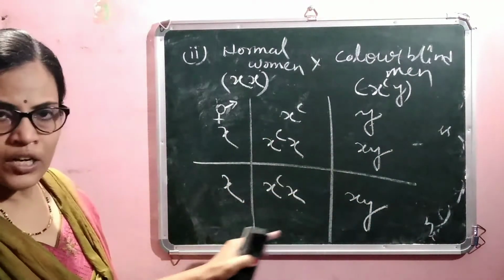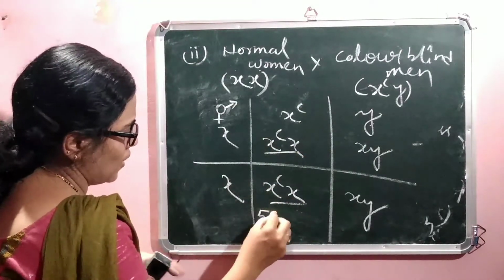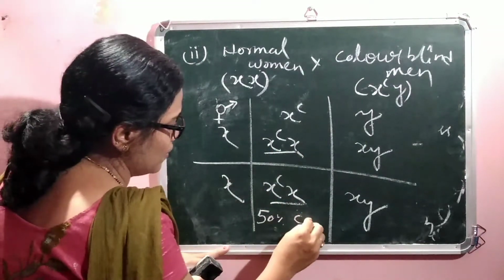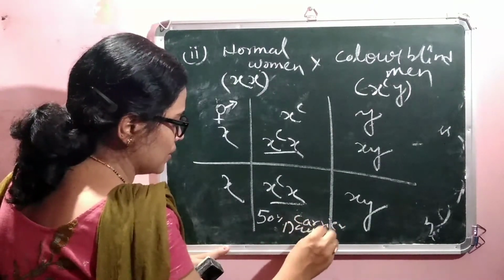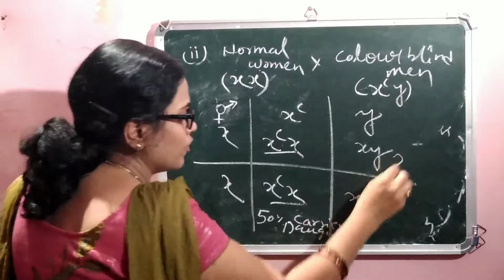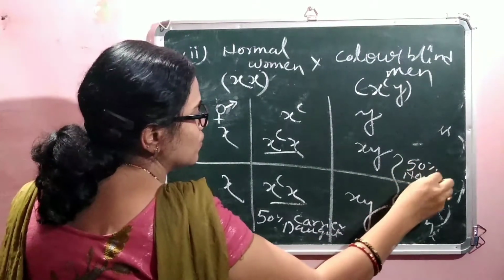This result comes 100%. Out of these, 50% are known as carrier daughter and 50% are known as normal son.